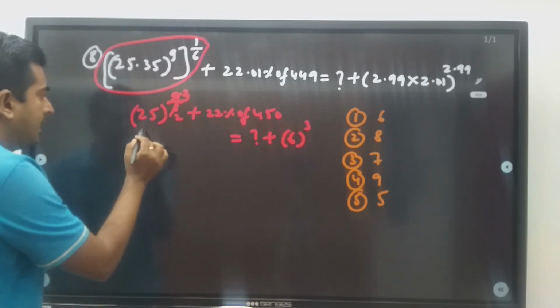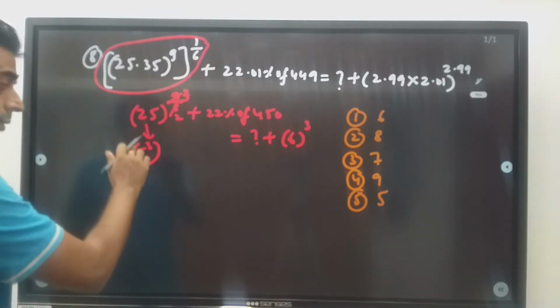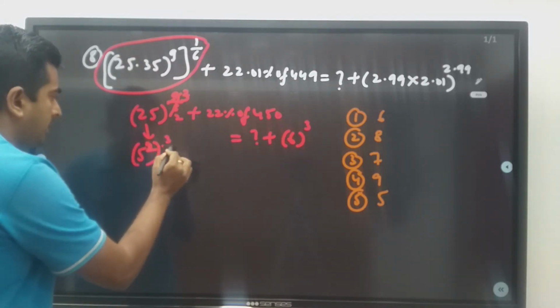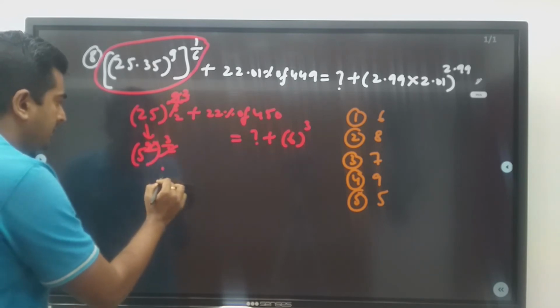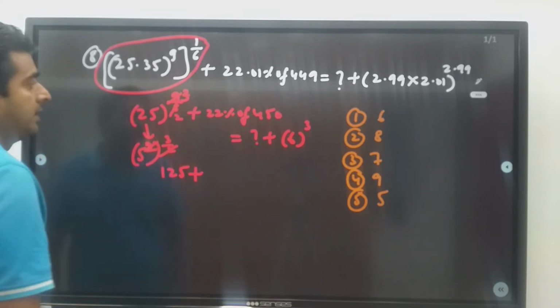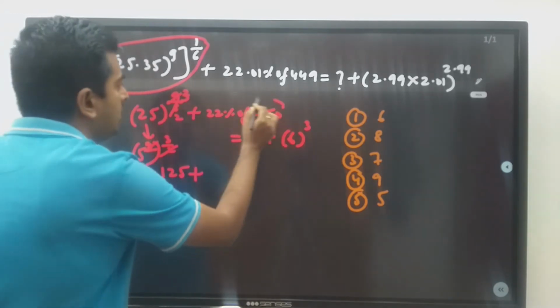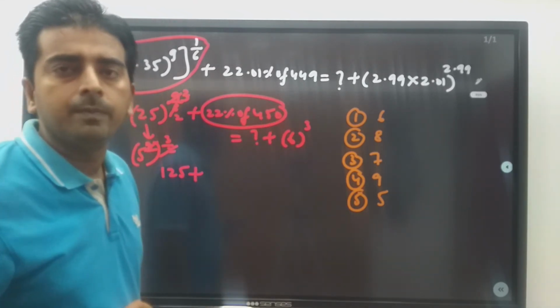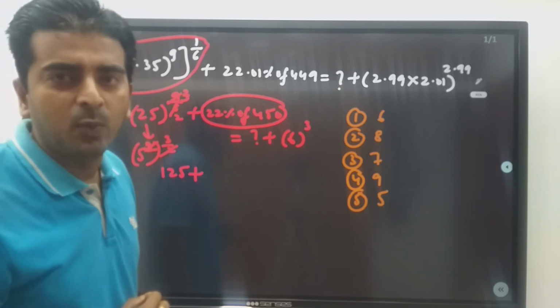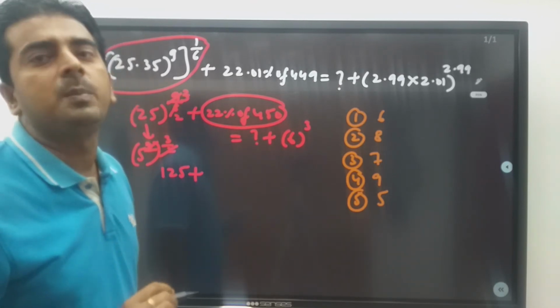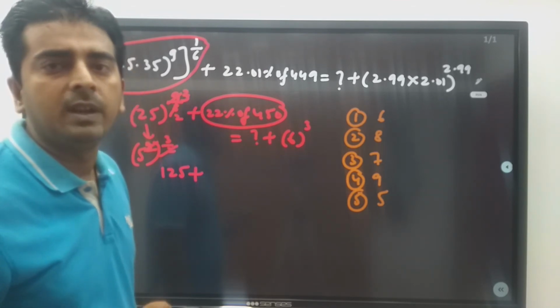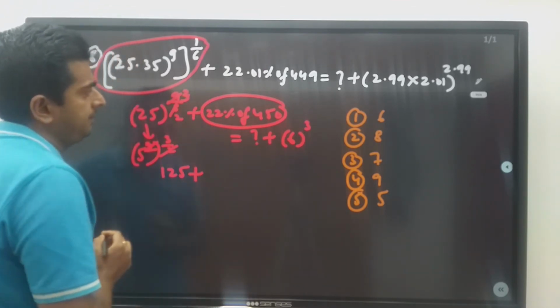25 I am writing as 5 square, right? 5 square whole power 3 by 2. So the square will be cancelled. This is 125 plus. What is 22% of 450? What is 20% of 450? What is 10% of 450? 45. 20% is 90. So 2% is how much? 9. Right? This is 9.